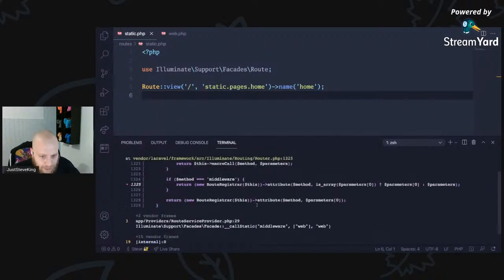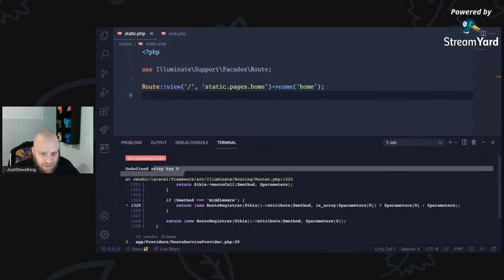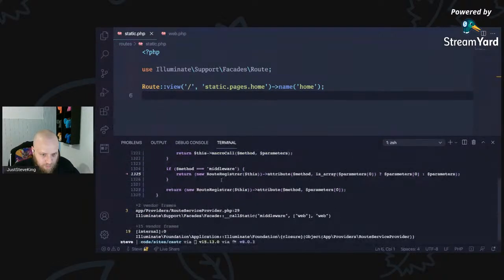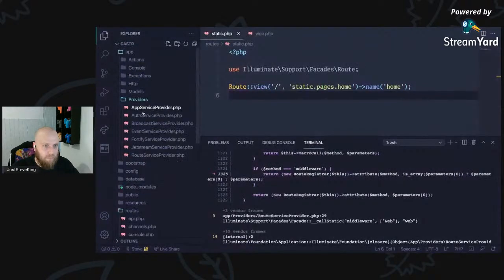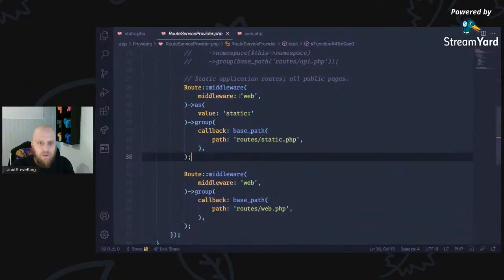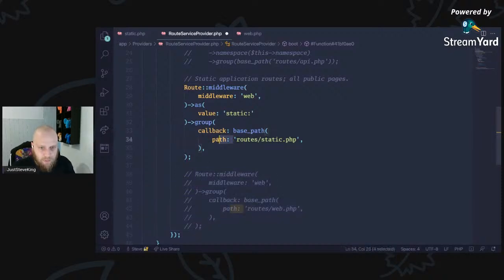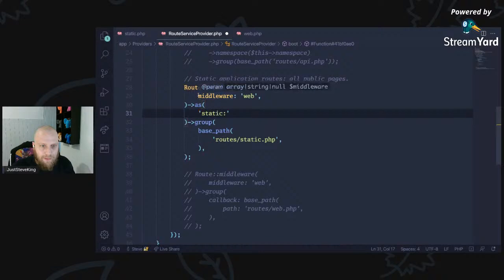Okay, so we have got an error already. Call static undefined array offset. Okay, so something's complaining, and it might be part of PHP 8 naming. So let's just comment this out for now. And what we'll do is we are going to do that, and that.